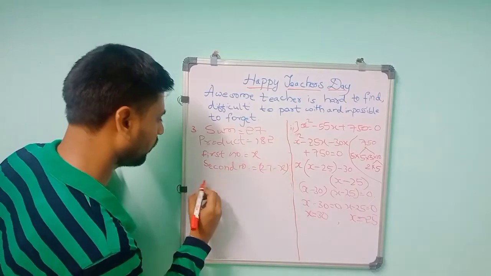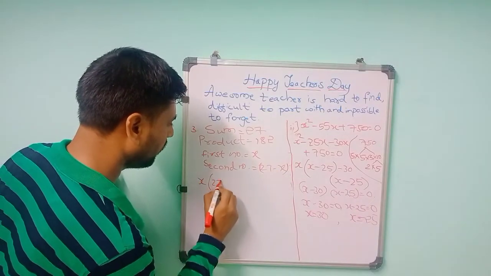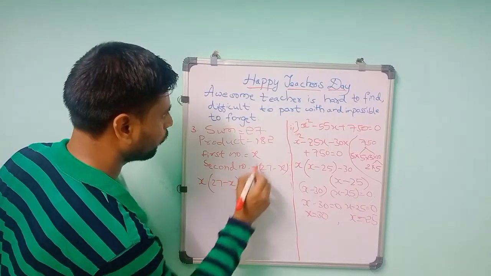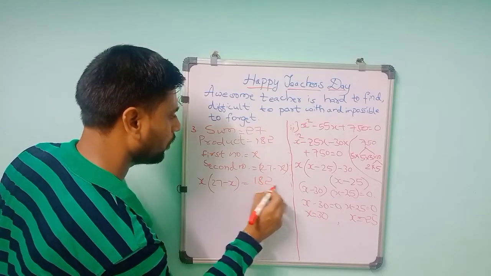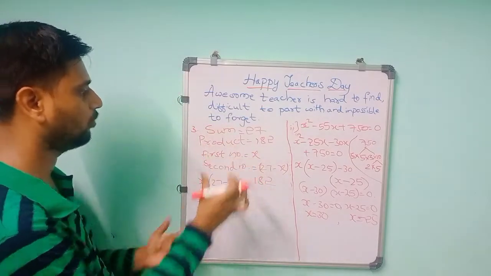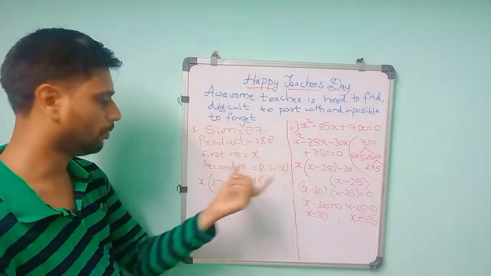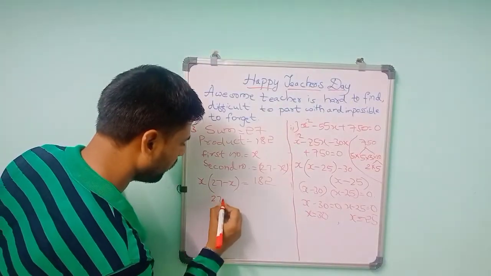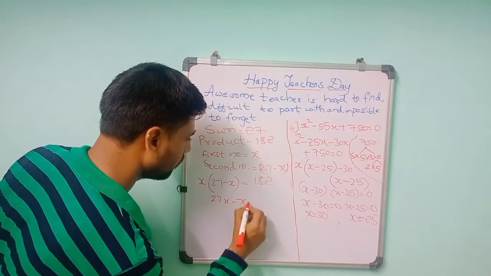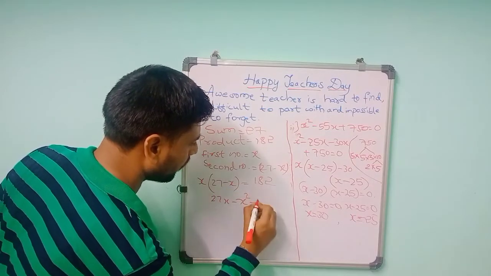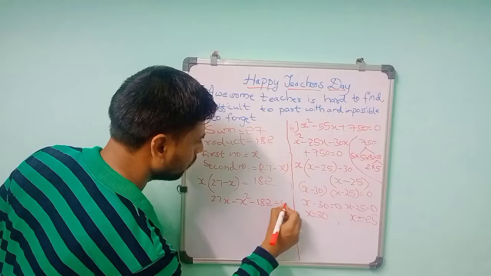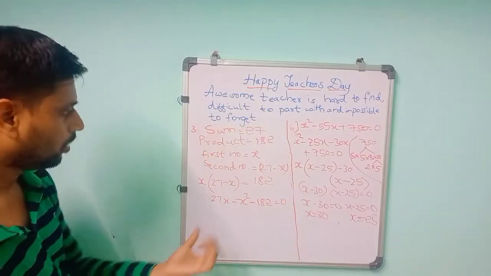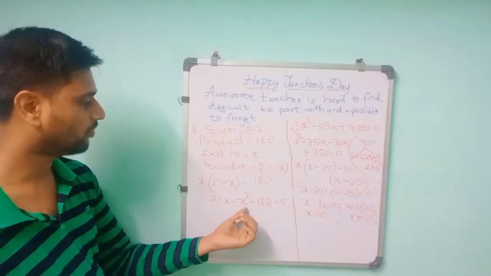So you have to take this product: x into 27 minus x is equal to the given 182. Why have I taken multiplication? Because they gave the product, and product means you have to multiply those two numbers. x into 27 minus x is equal to 182. So if you split this, 27x minus x square, and this side comes minus 182 is equal to 0. So the coefficient of x square is in minus sign.